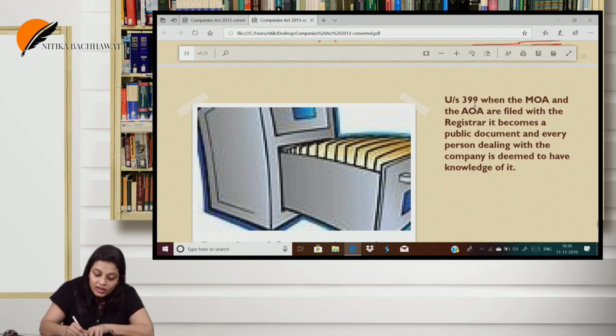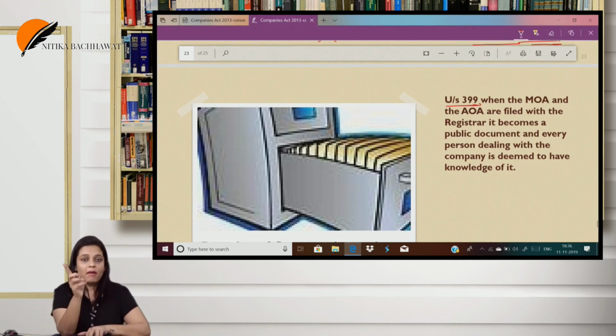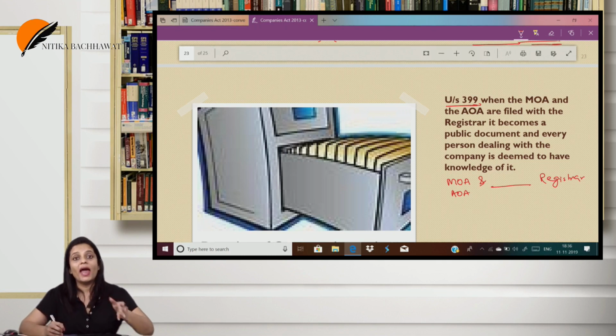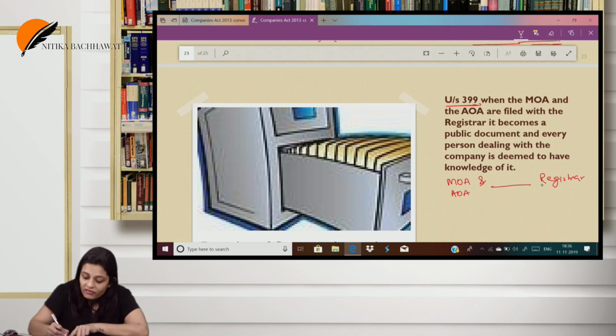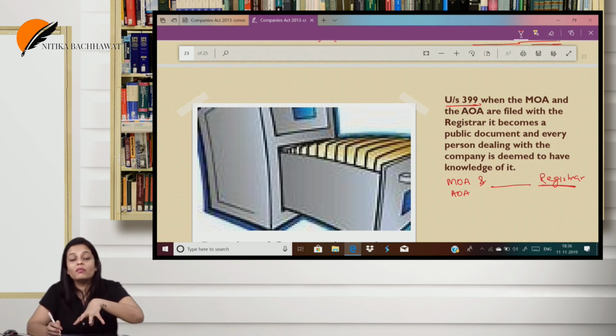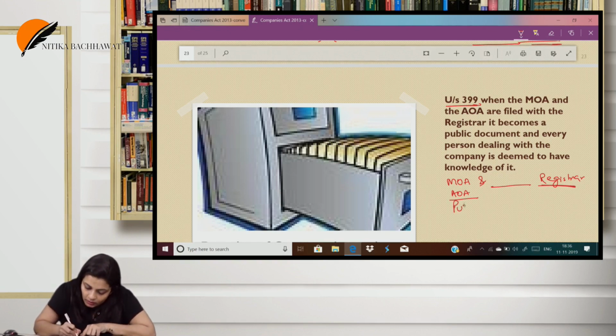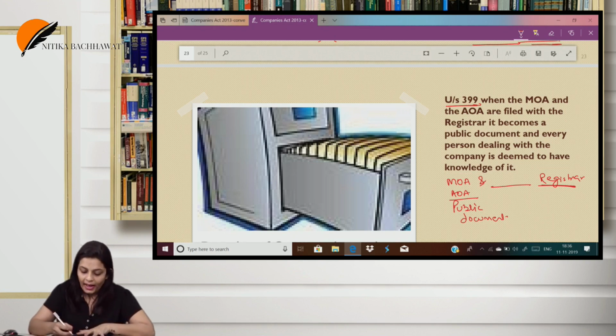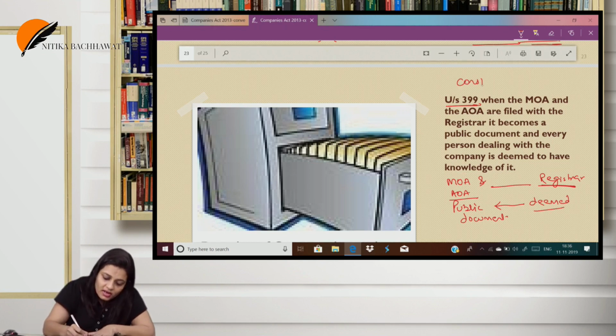What section 399 says is, if you remember, when I was teaching you incorporation, I told you the company has to file its MOA and AOA with the registrar, correct? The company has to file its MOA and AOA with the registrar. Whenever I file MOA or AOA with the registrar, these documents become a public document. And it is deemed, please understand, it is the doctrine of constructive notice.